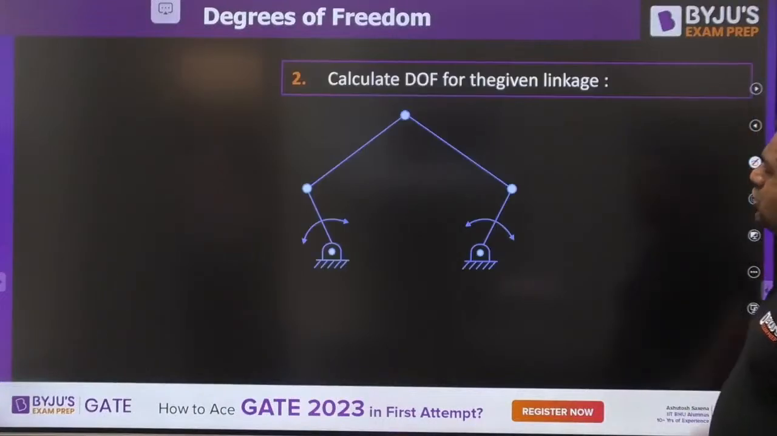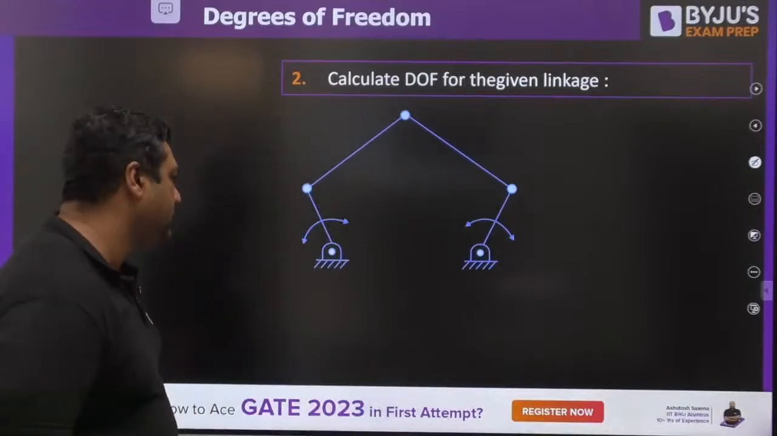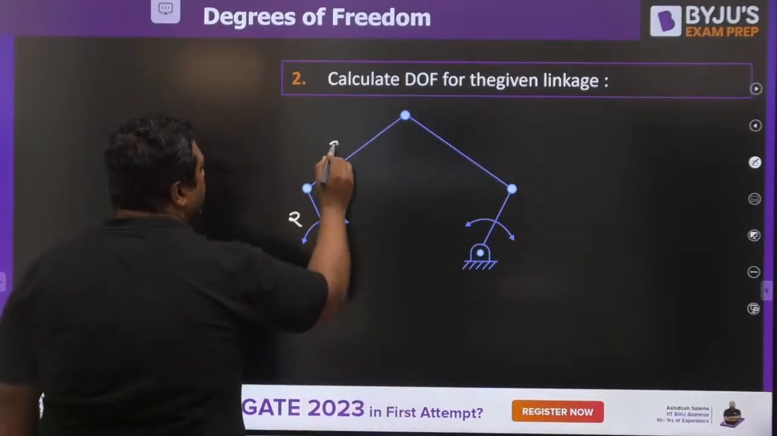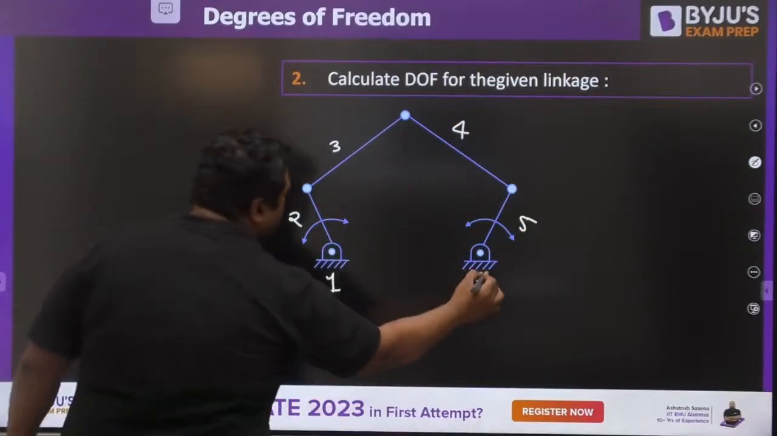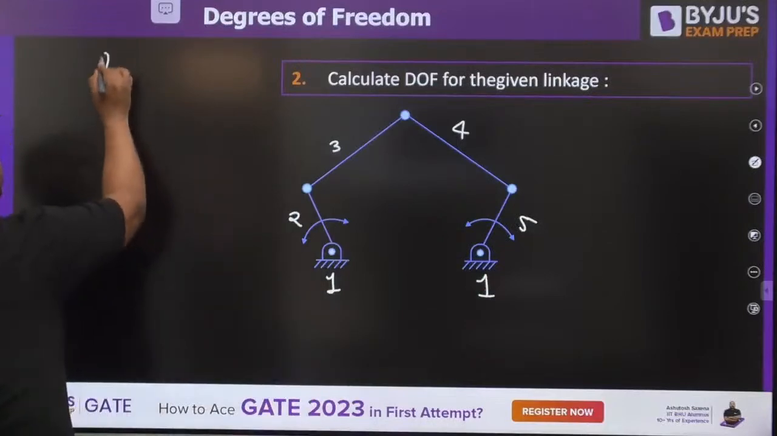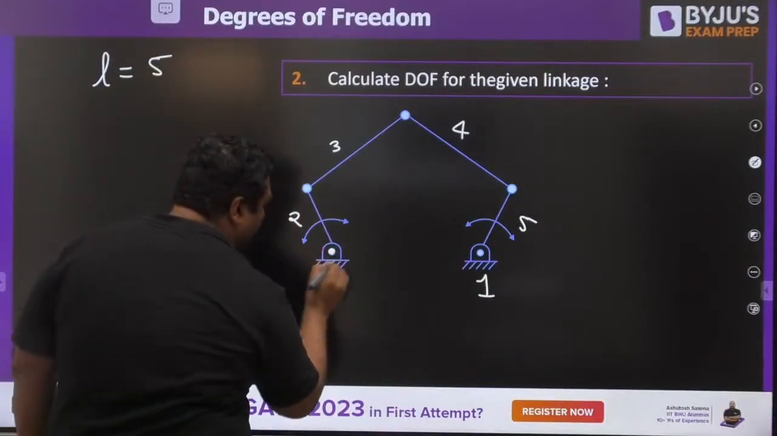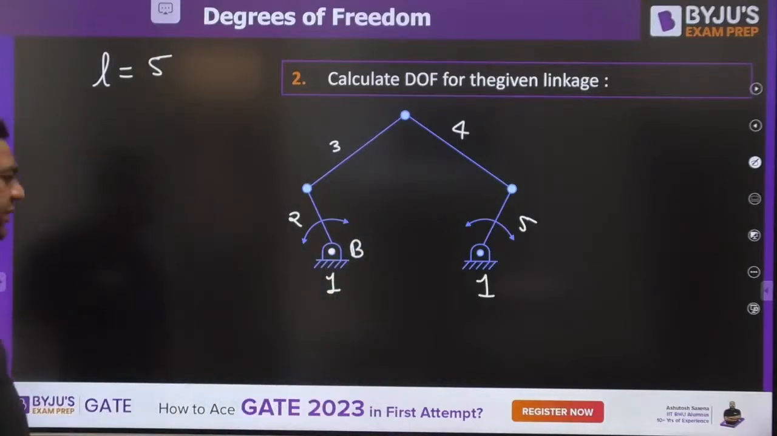Yes. So my dear, now we will calculate degree of freedom for this question number 3. You know, this is fixed link number 1, link number 2, link number 3, link number 4, link number 5. If you see once again, this is link number 1. So number of links are 5 here. My dear, I am solving a number of questions in front of you so that you can understand how to use the degree of freedom equation.